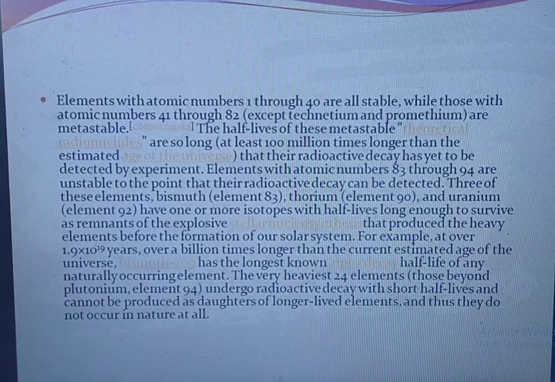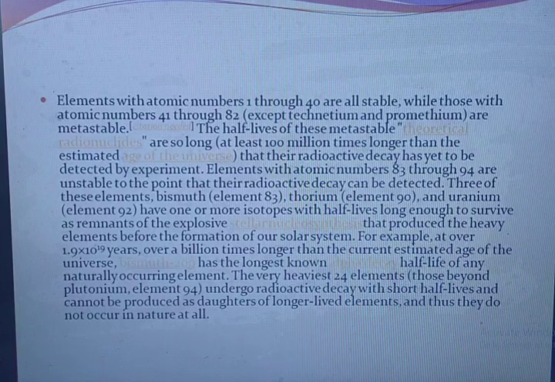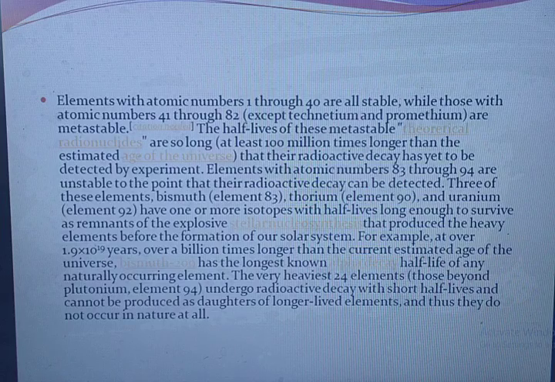Elements with atomic number 1 through 40 are stable, while those with atomic number 41 through 82, except technetium and promethium, are metastable. The half-lives of these metastable theoretical radionuclides are so long, at least 100 million times longer than the estimated age of the universe, that their radioactive decay has yet to be detected by experiment.